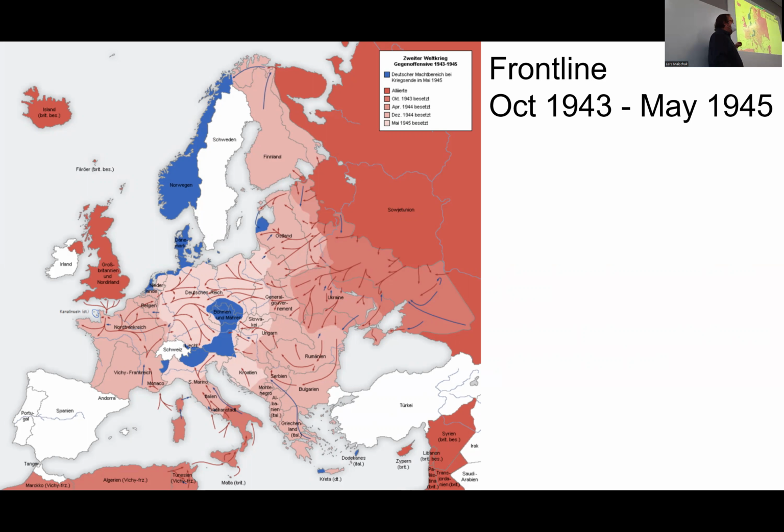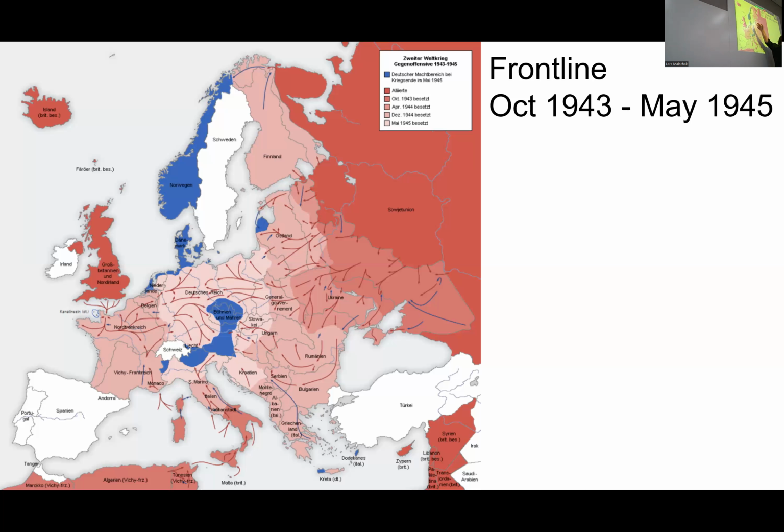Just how seriously the Nazis took this may be illustrated by this map. You have here the front lines from October 1943, which is after Stalingrad, until May 1945, capitulation. Everything that is not bright red was German control in October of 1943, right around the time when construction of this bunker began. When the country capitulated in 1945, this little pocket here, the Courland pocket that you might have heard about, was still held.